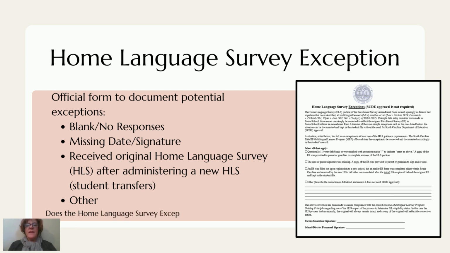The Enrollment Survey's Home Language Survey exception is the official form to document potential exceptions. Exceptions include situations where a question was left blank, or there were potentially no responses, missing dates, or signatures, or when the district received the original home language survey after administering a new home language survey. We know that there may be additional clerical errors that need to be corrected.